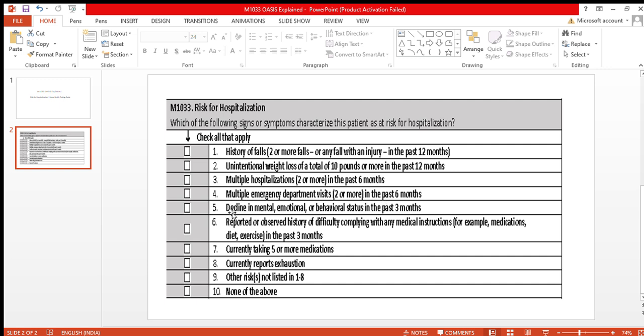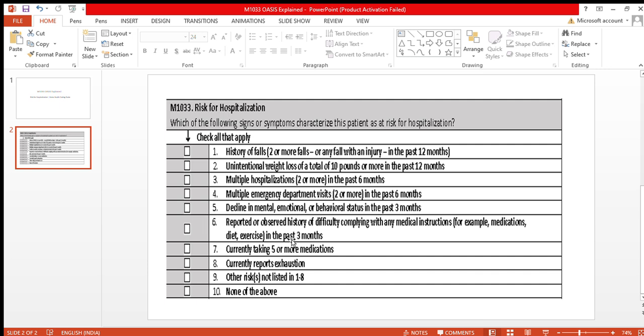Response 5 means decline in mental, emotional or behavioral status in the past 3 months. If the patient has anxiety, depression, dementia, and in the OASIS M1700 series, if 1700 is marked 1, 2, or 3, at that time also we need to select this response 5.